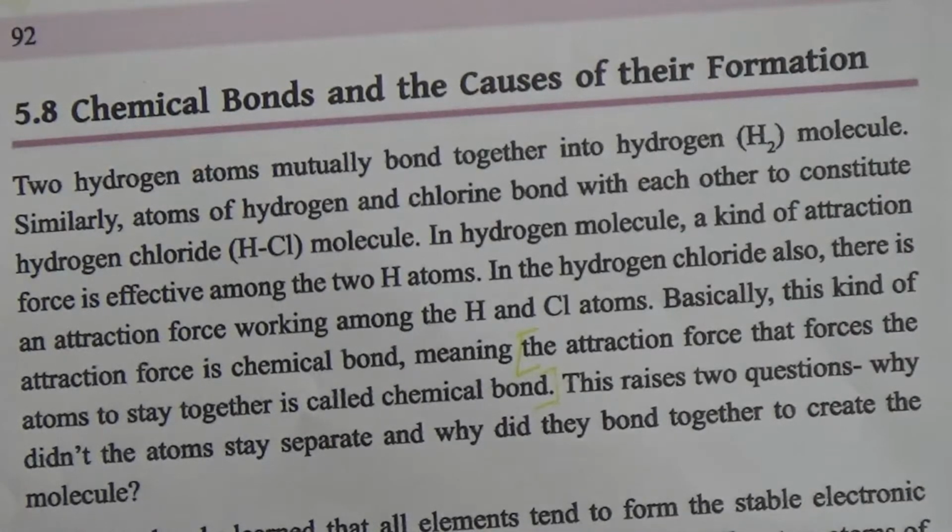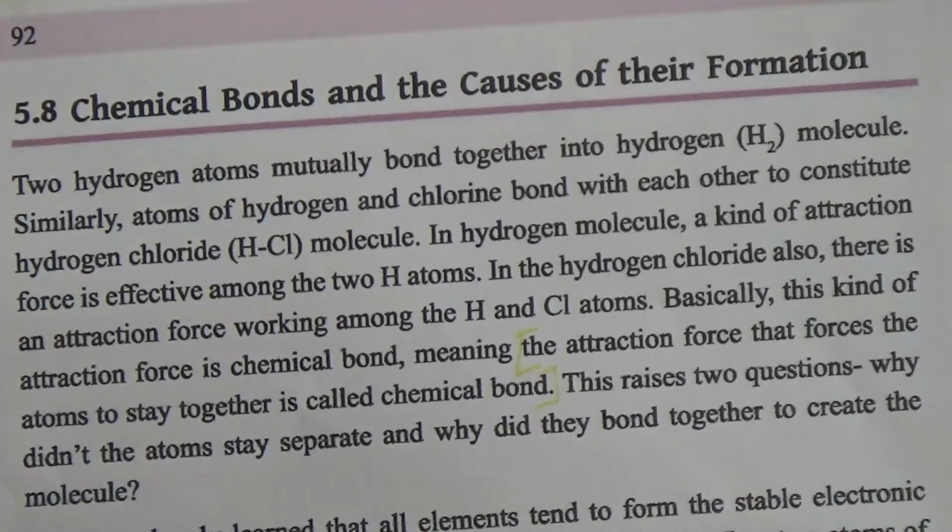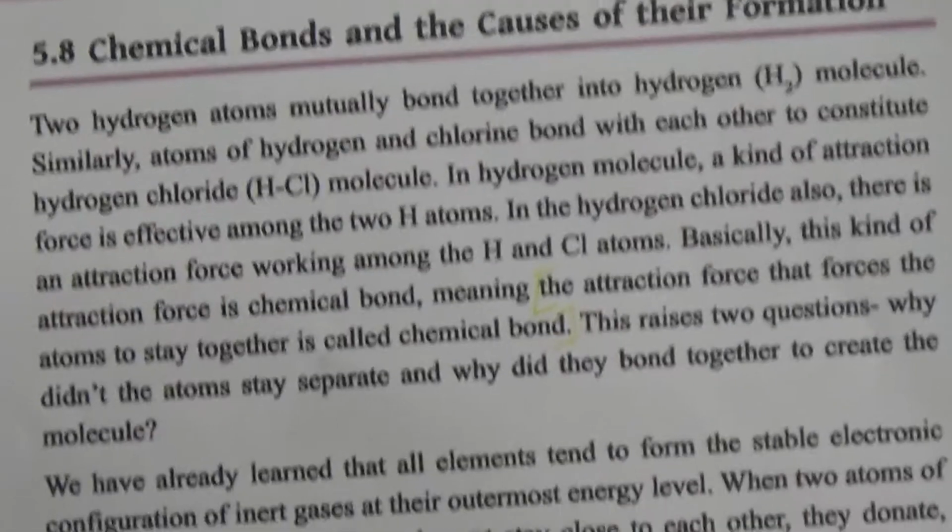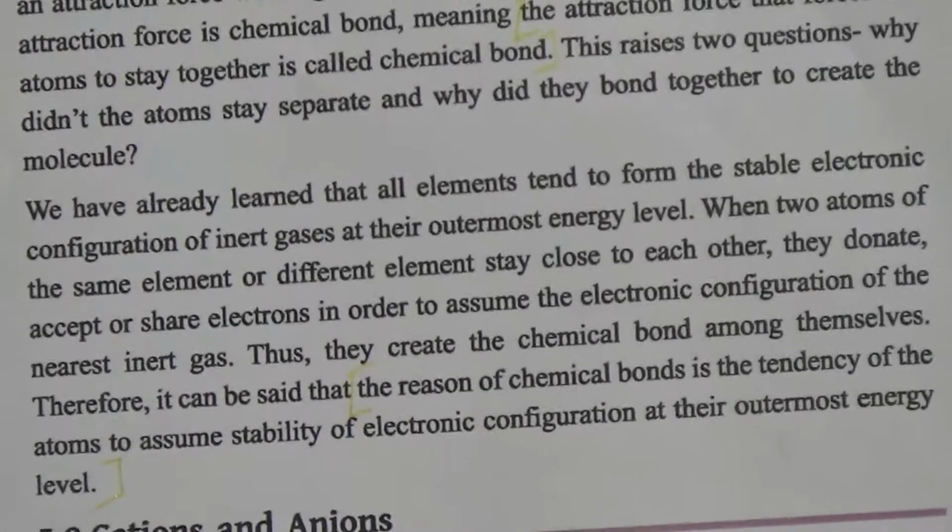Therefore, it can be said that the reason for chemical bond is the tendency of the atom to assume stability of electronic configuration at its outermost energy level. This is the reason of chemical bond.